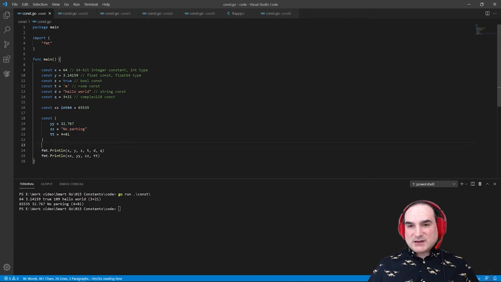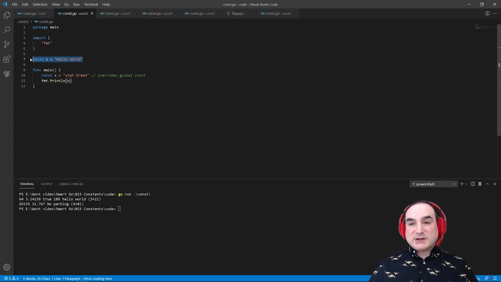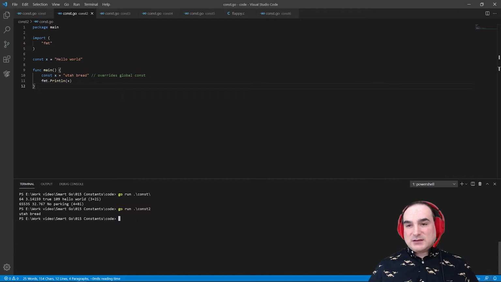Now, when you declare a constant in a global scope, it's going to be available everywhere, but you have to be careful not to define constants of the same name in both global and local scopes. If you do this, the local declaration will overshadow the global one, and you might get unexpected results. We might think here that the output will be hello world, but instead we get something else.